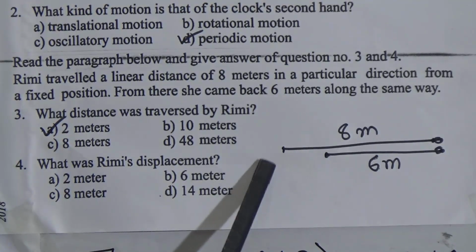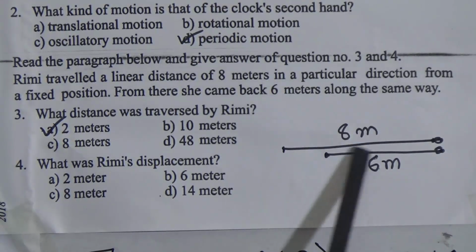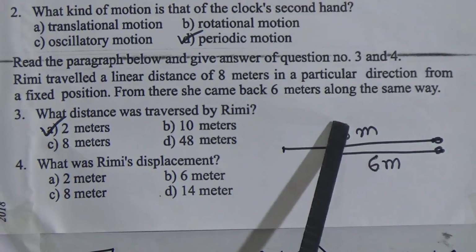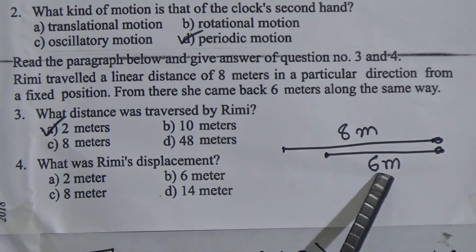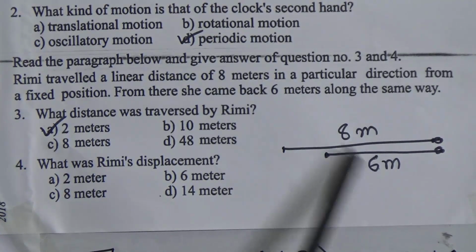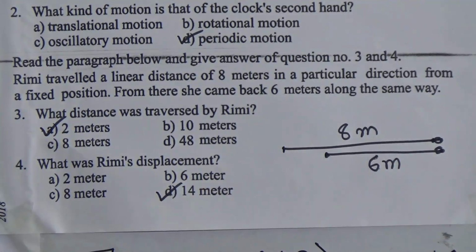Dear students, for displacement, we have to add 8 meter with 6 meter. Then if we add 8 meter with 6 meter, we will get 14 meter. Then the displacement of Remy is 14 meter.